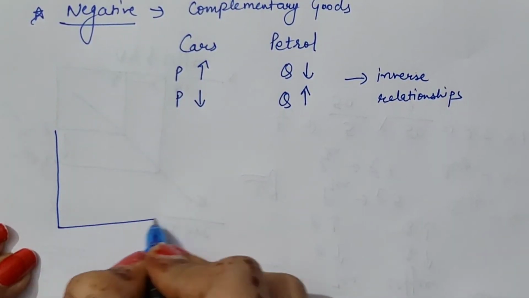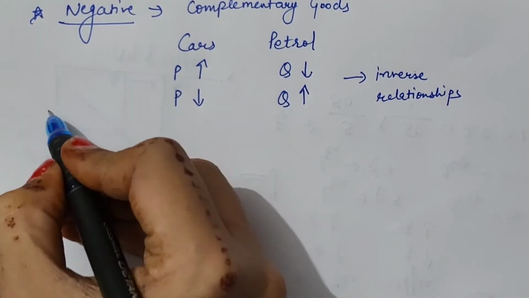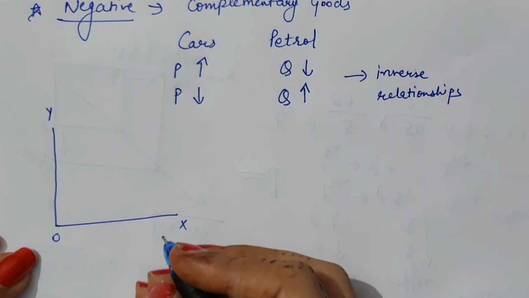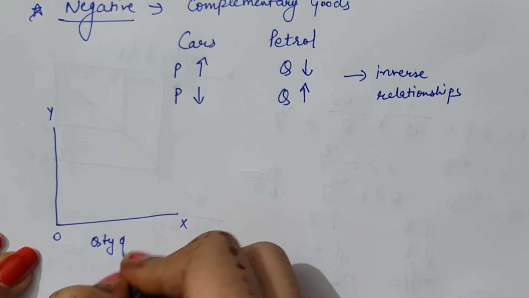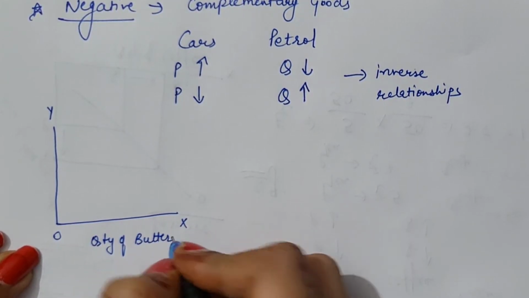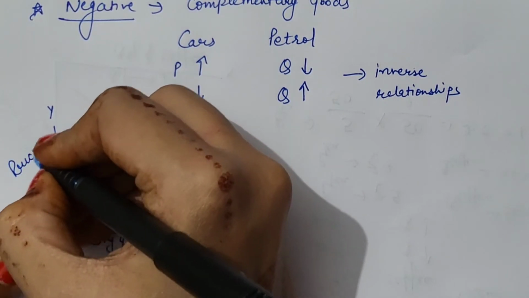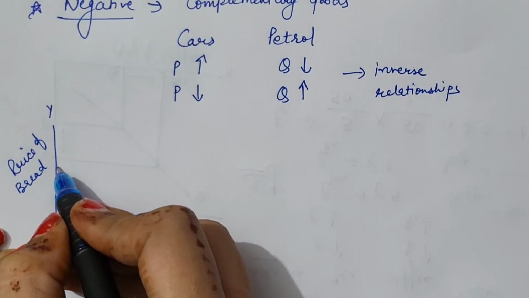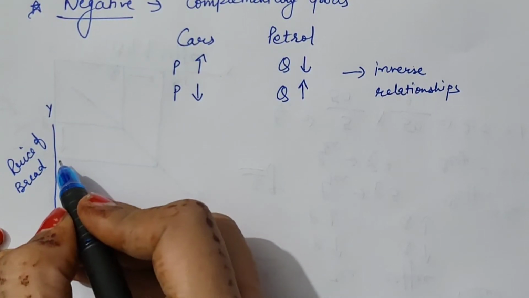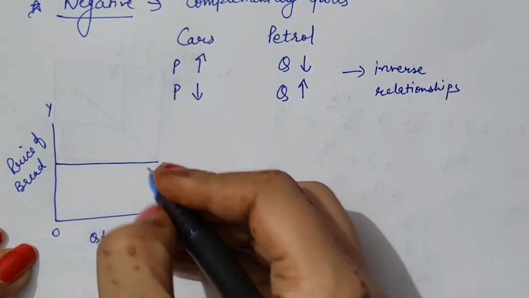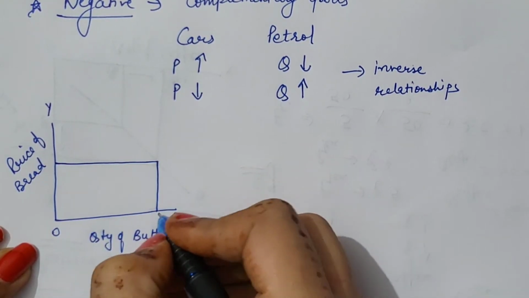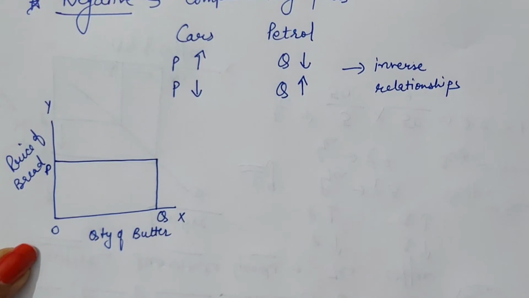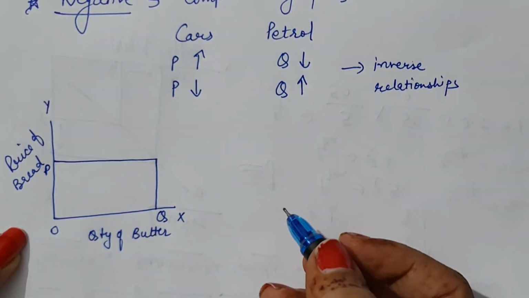With the help of a diagram, I am elaborating it further. So here I am taking quantity of butter and price of bread. At a given price of bread, the quantity demanded of butter in the market is given by P price and Q quantity demanded.